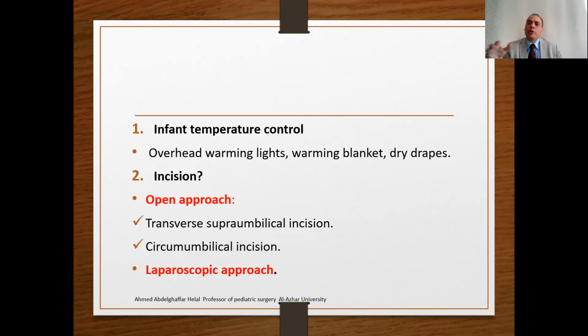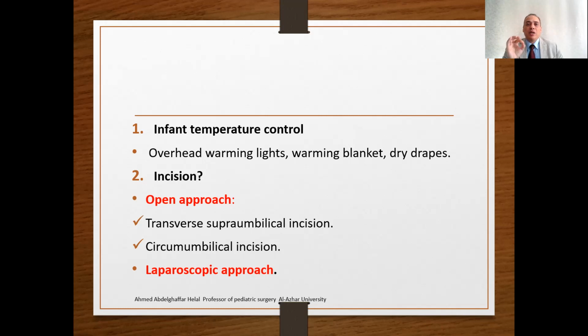Infant temperature control is usually achieved by using overhead warming lights, a warming blanket, and dry drapes. The drapes over and under the baby must not be allowed to become soaked during abdominal preparation with iodine or betadine before surgical incision.